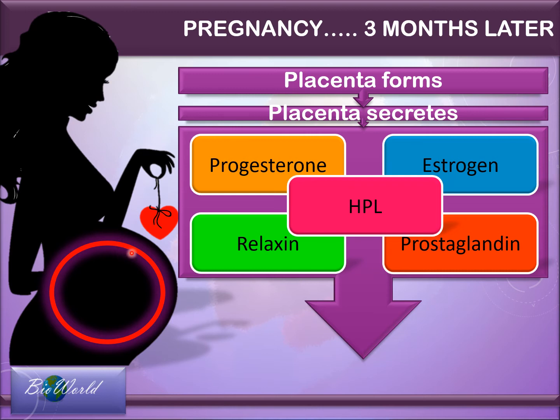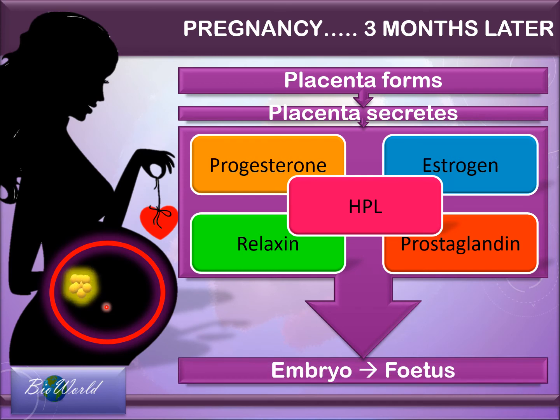So you can see the size of the placenta is so much bigger than the size of a corpus luteum. So naturally, it can synthesize far more progesterone and estrogen. So now, what was formerly the embryo, once it is inside the placenta, will be called a fetus instead.